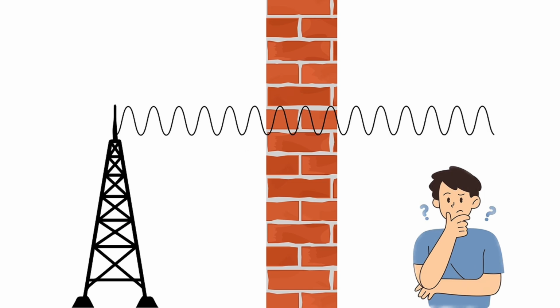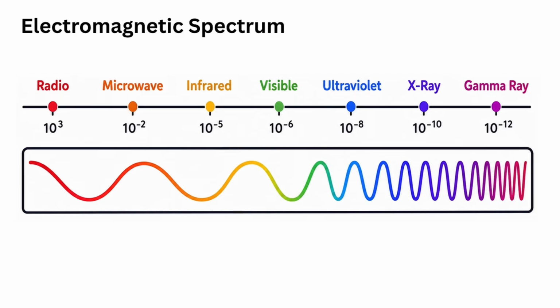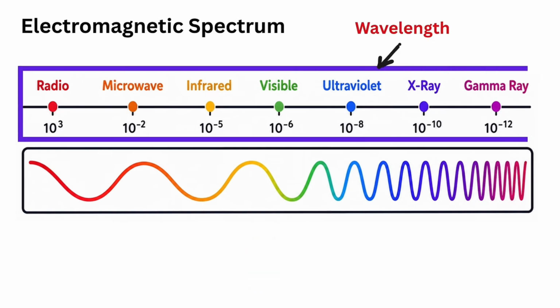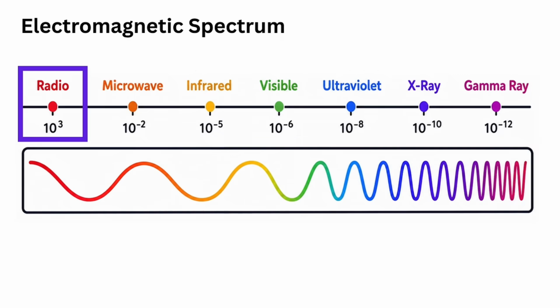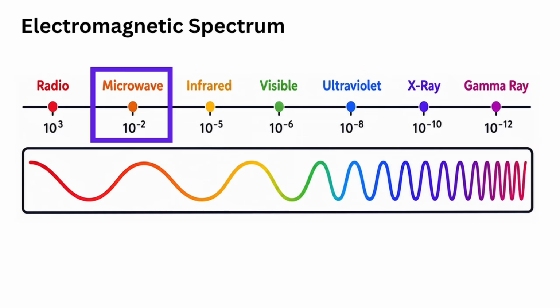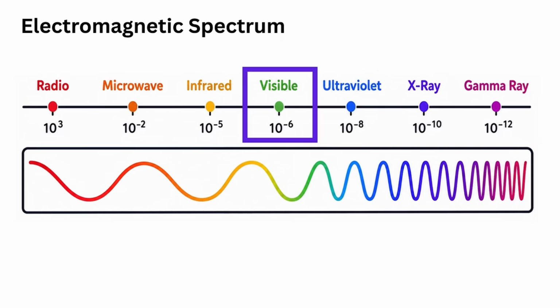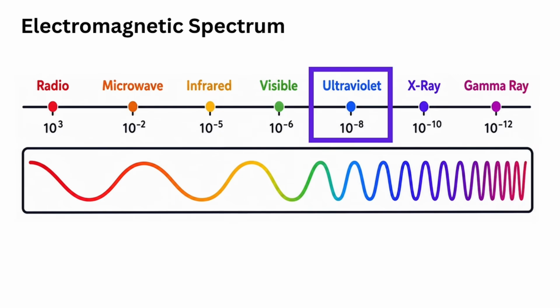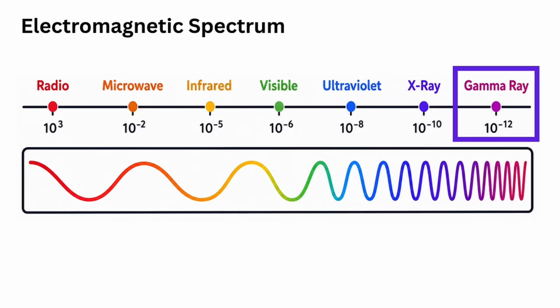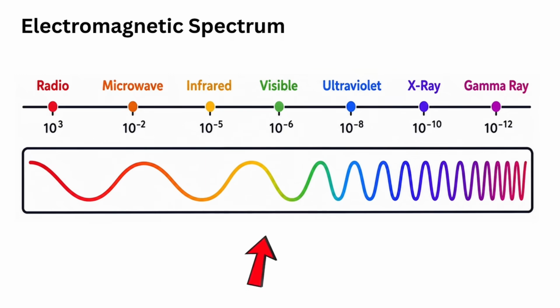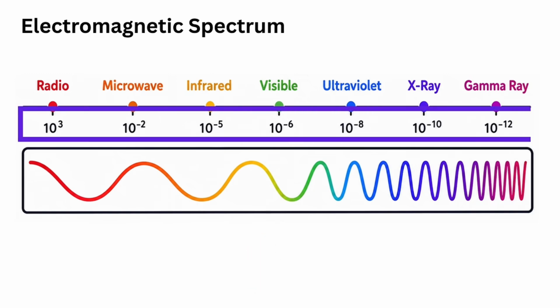To answer this question, we first need to understand the electromagnetic spectrum. The electromagnetic spectrum is simply a collection of all types of electromagnetic waves arranged according to their frequency or wavelength. It includes radio waves, microwaves, infrared waves, visible light, ultraviolet rays, X-rays, and gamma rays. Although these waves have different names, they are all the same type of wave. The only difference between them is their frequency and wavelength.